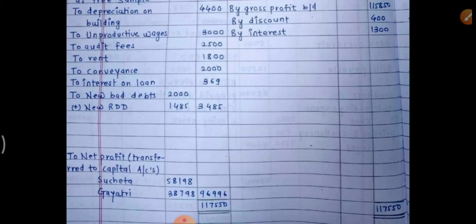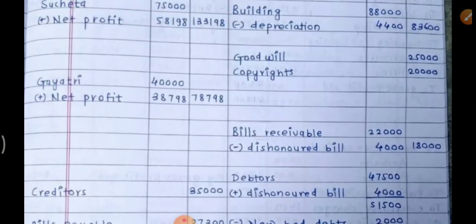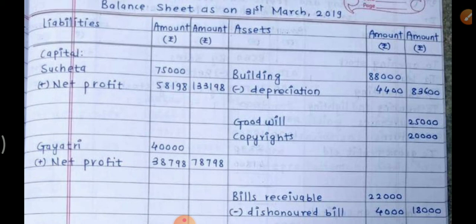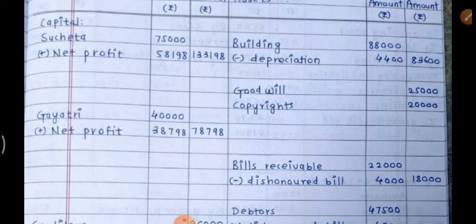Okay, so that profit will be credited to partner's capital account. Crediting means adding to the capital. By that way, the capital of partners is getting appreciated by the amount of share in the net profit.